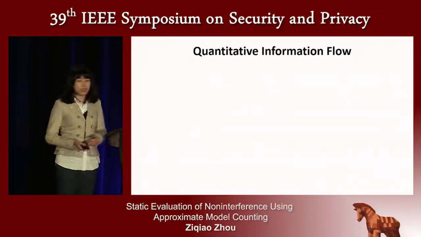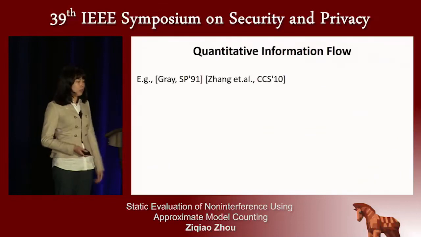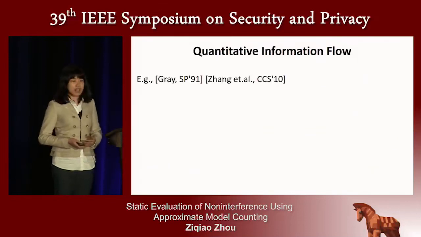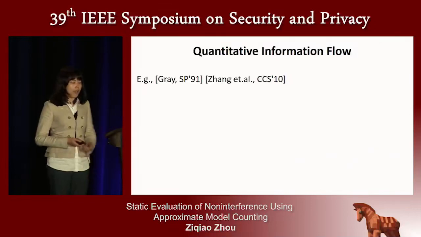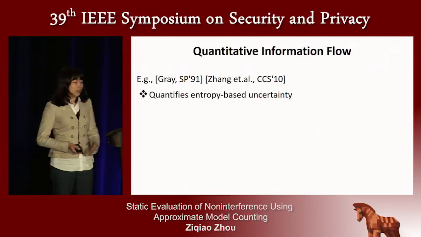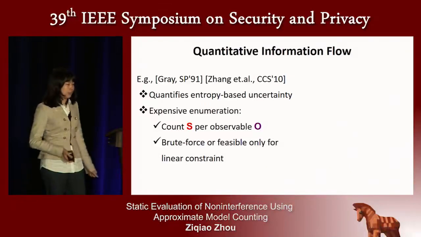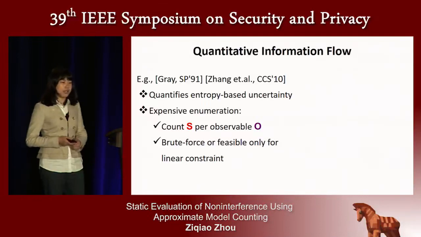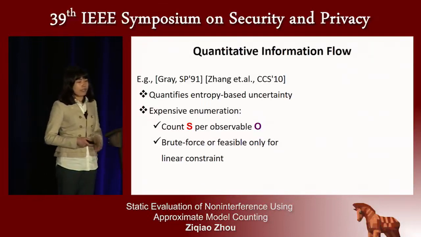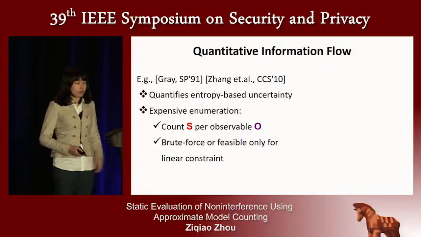The most related work is quantitative information flow. This technique usually uses the entropy-based uncertainty about the secret to depict your information linkage. However, there are several limitations to this technique. First, it usually suffers from expensive computations when calculating the entropy, especially when calculating the conditional probabilities per observable variable.